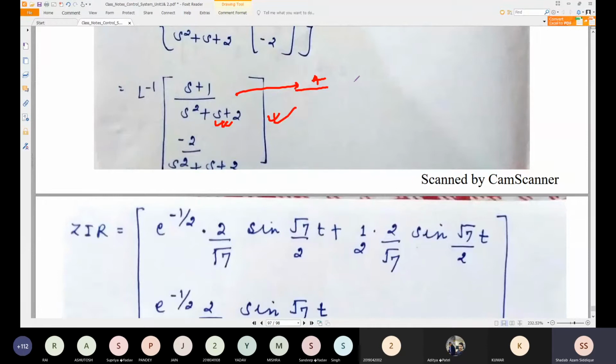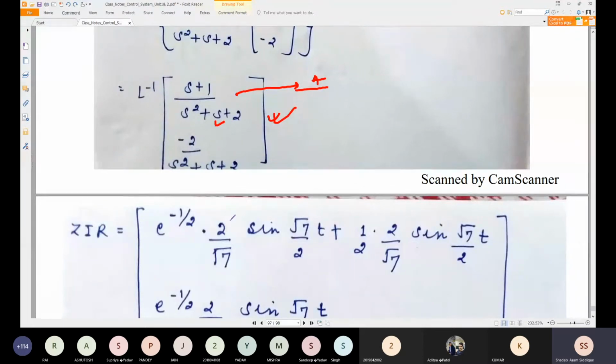Already we have the equation in terms of s plus a divided by s plus a whole square plus b square, or in terms of s plus a whole square minus b square. So try to take this in terms of the standard inverse Laplace transform form and try to solve. I'll take this in a standard form and try to discuss whether what we are getting is correct or not.